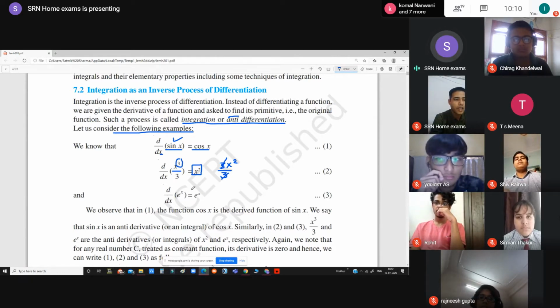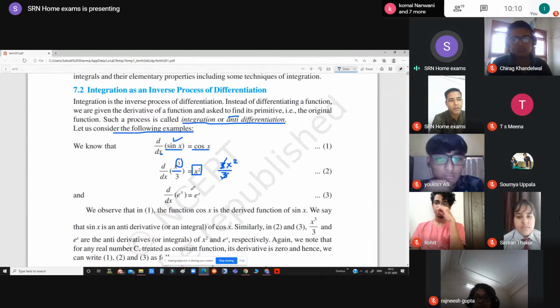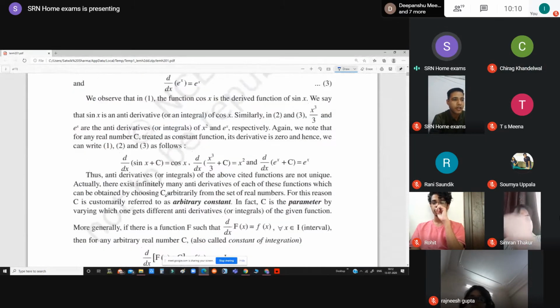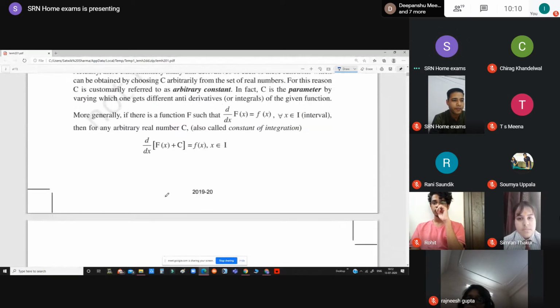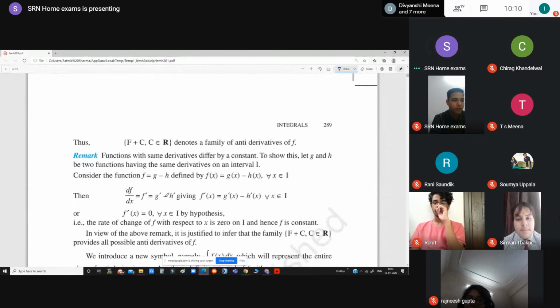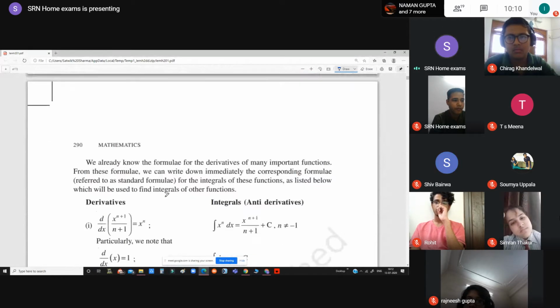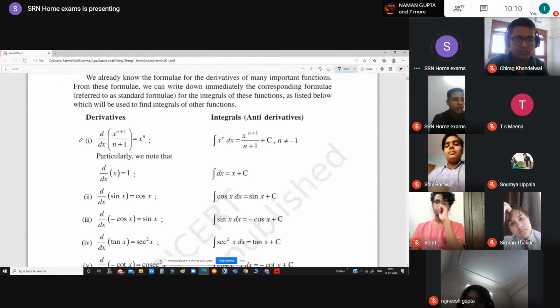Okay, after that we will consider how differentiation and integration are opposite of each other, that is, inverse functions of each other, right? Just have a look. Yes, so here we are with a few important formulas.